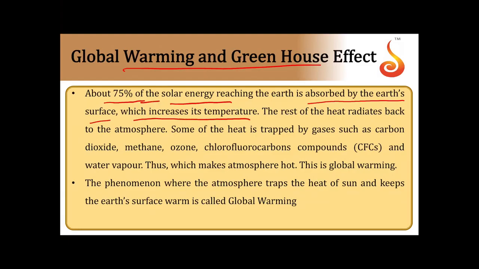About 75% of solar energy reaching the Earth is absorbed by Earth's surface itself, which increases its temperature. The rest of the heat radiates back into the atmosphere.